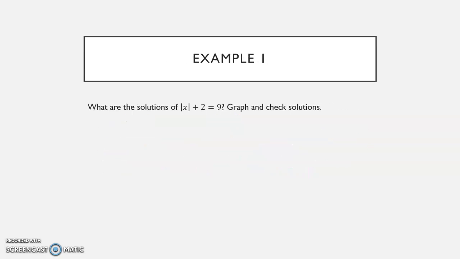So let's do one example real quick. What are the solutions of the absolute value of x plus 2 equals 9? Well, if x is the only thing in the absolute value bars, then we're good to solve this like we would a regular equation. We'll subtract 2 from both sides, right, using our subtraction property of equality. That's our 0. That's gone.